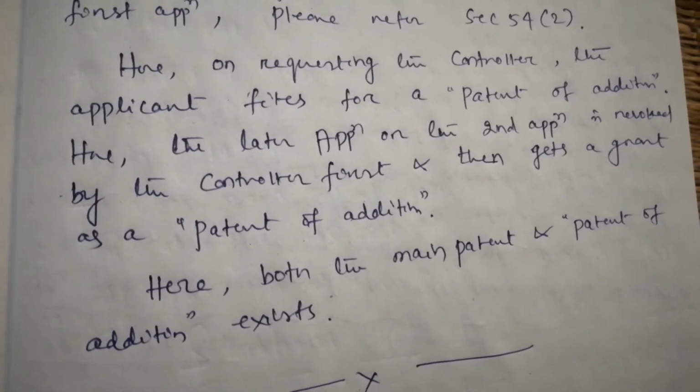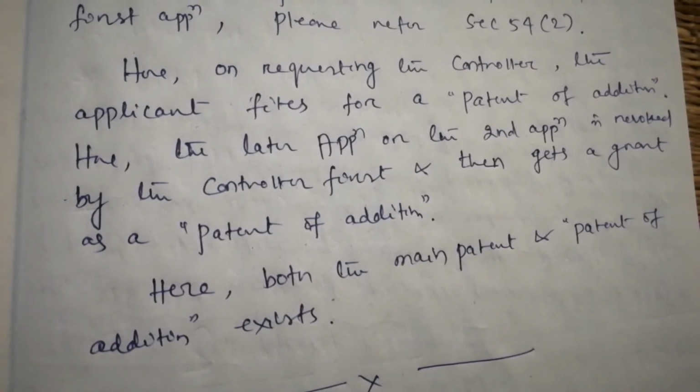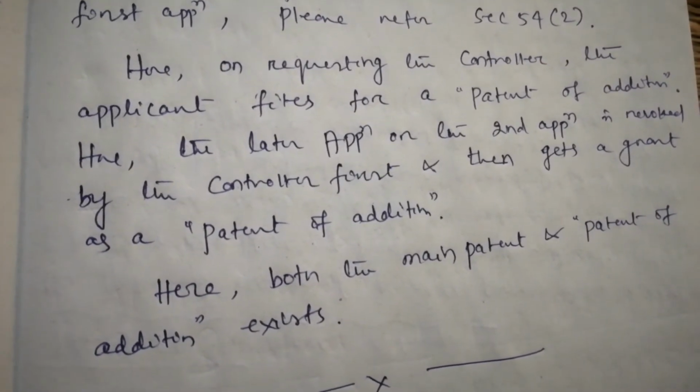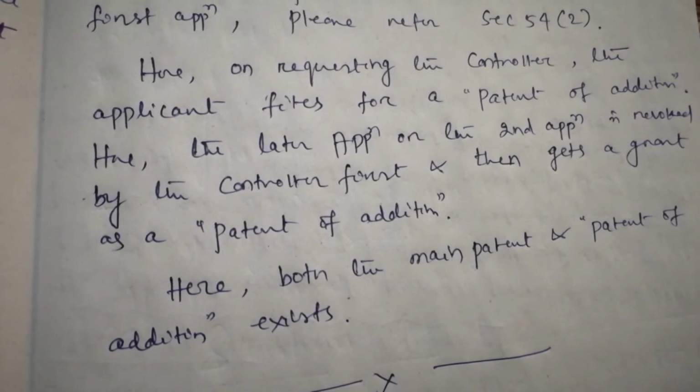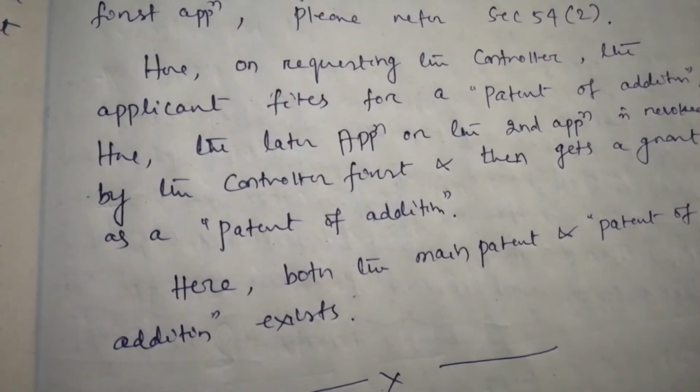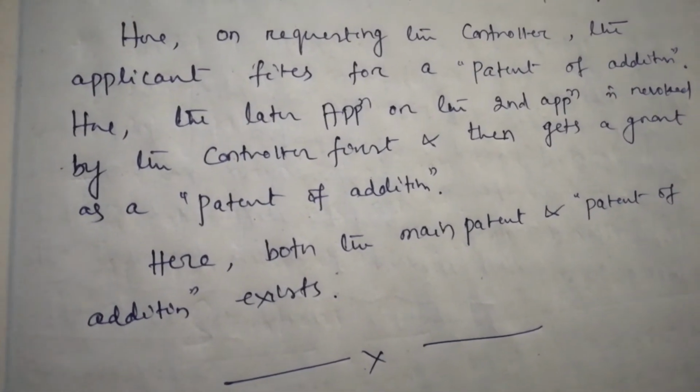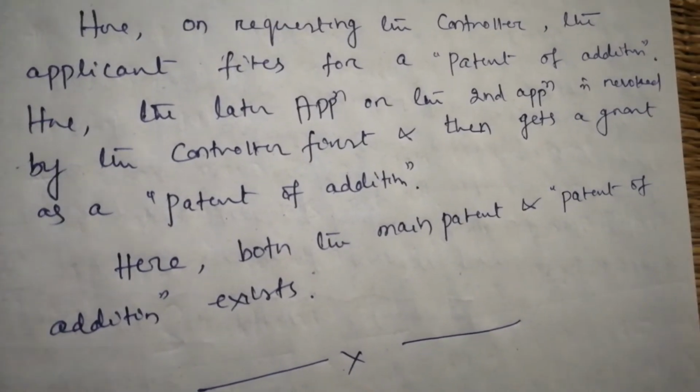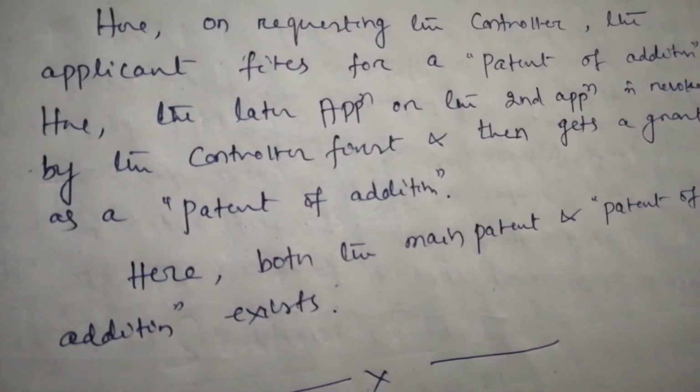Here, the later application or the second application is revoked by the controller first and then the applicant gets a grant as a patent of addition. Here both the main patent and patent of addition exist.